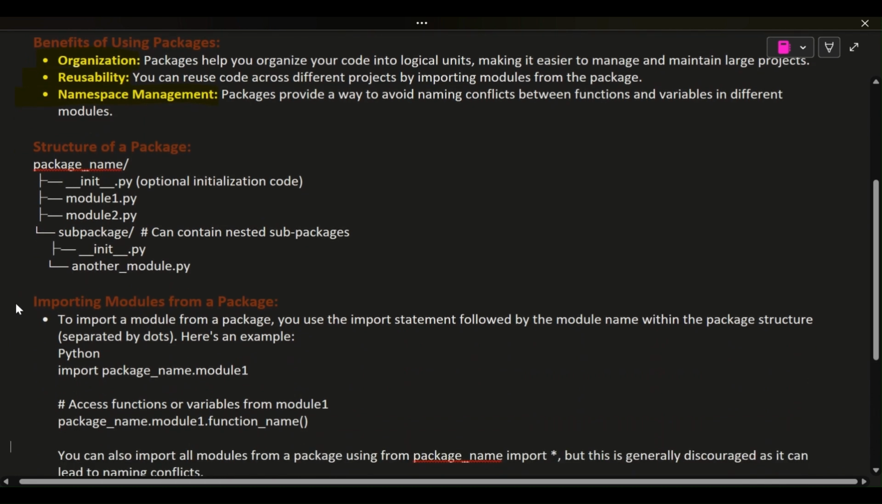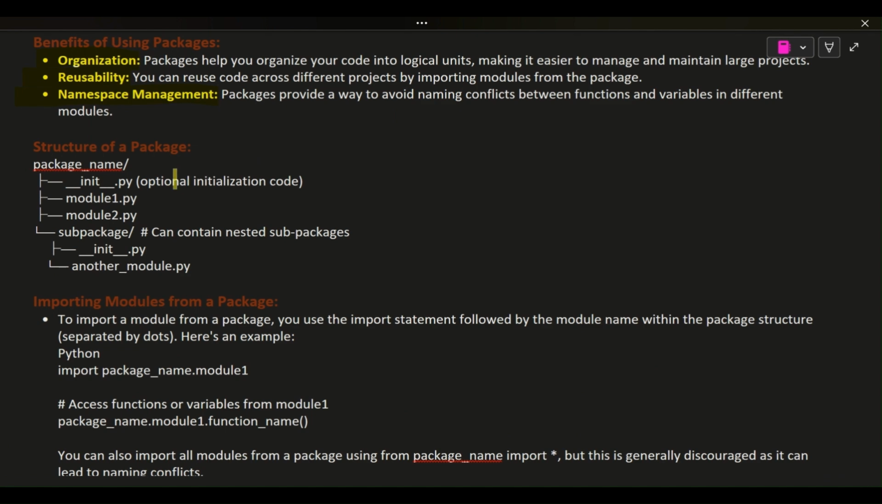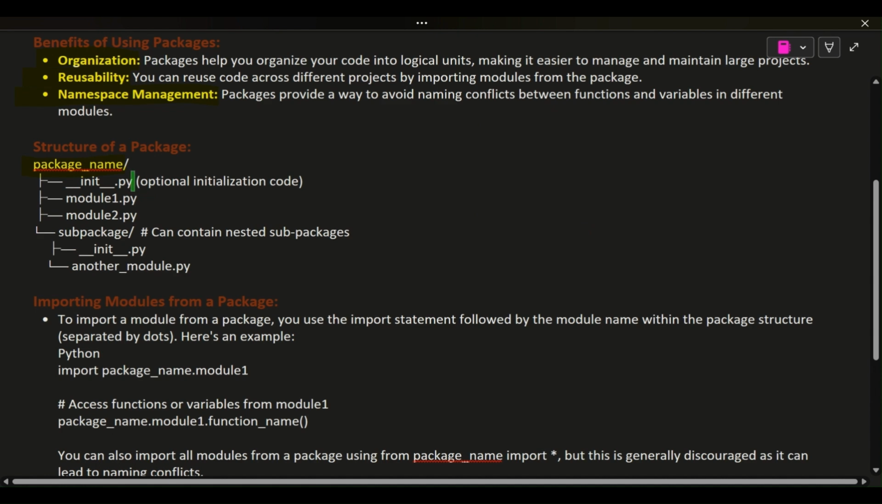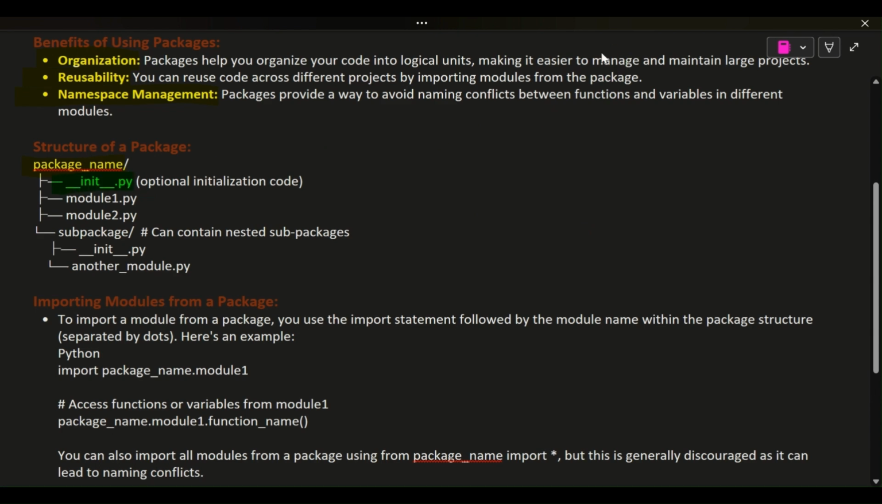Structure of a package. package_name/, __init__.py, optional initialization code. module1.py. module2.py. subpackage/, which can contain nested subpackages. __init__.py. another_module.py.